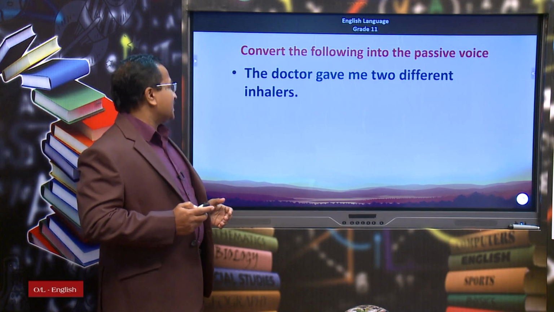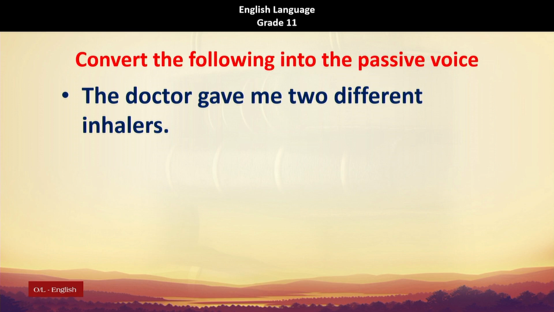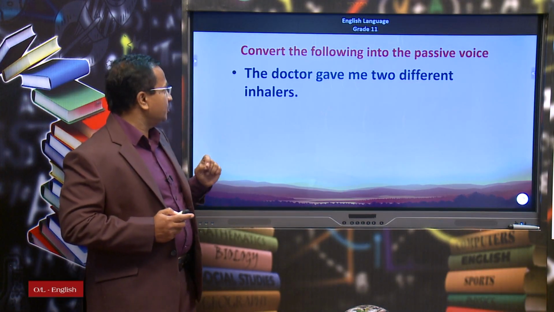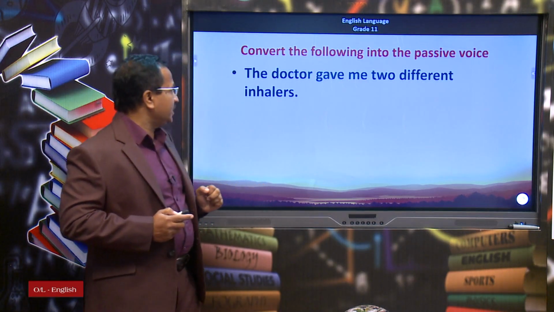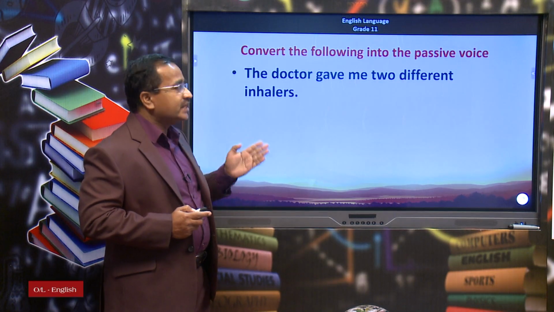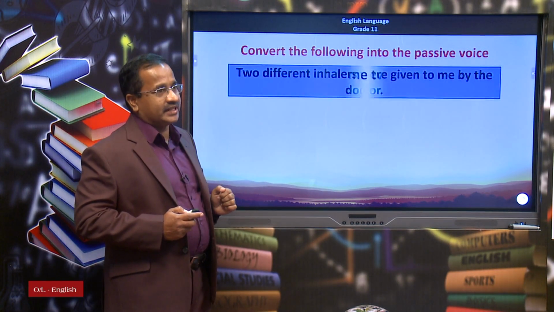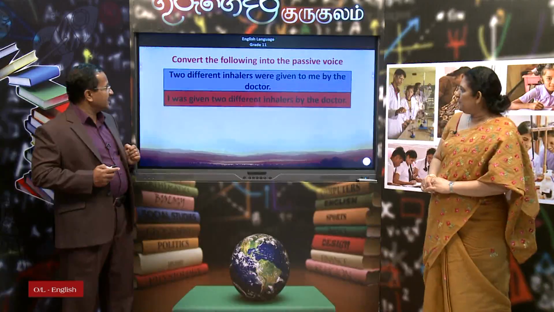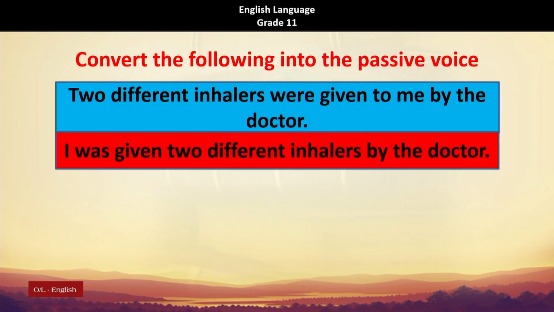A small activity. The doctor gave me two different inhalers. Here we have two different inhalers, the direct object, and me, the indirect object, and we are going to convert this sentence into the passive voice in both ways. The first one is, two different inhalers were given to me by the doctor. The other one, I was given two different inhalers by the doctor.